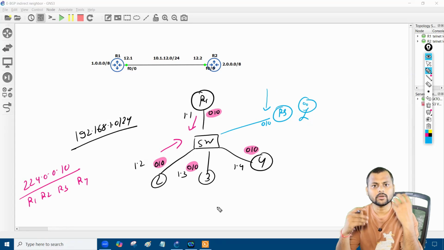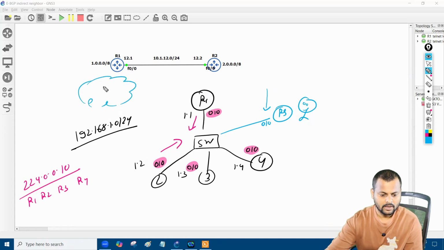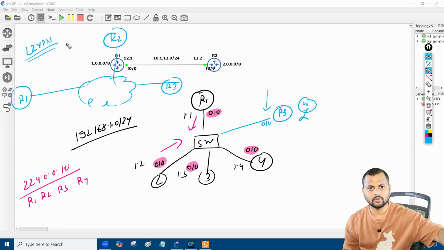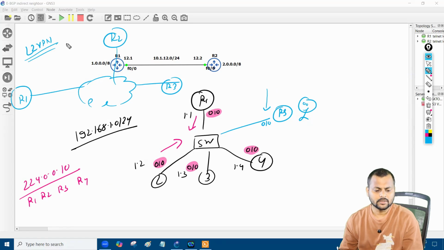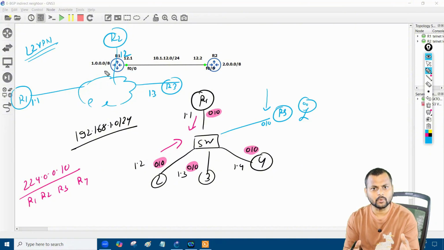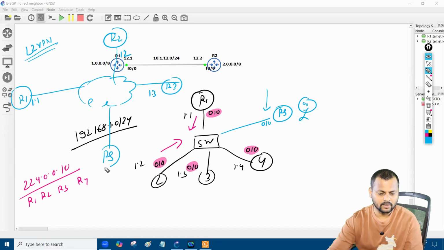Second problem: think about the service provider we have. This is my site number one, and we have site number two and site number three. Of course, you have an L2 VPN scenario, and normally in the L2 VPN scenario you extend your layer 2. So these are 101, 102, and 103, and they are separated by the service provider. What happens if the attacker also comes over here and also puts the 171.104 address?